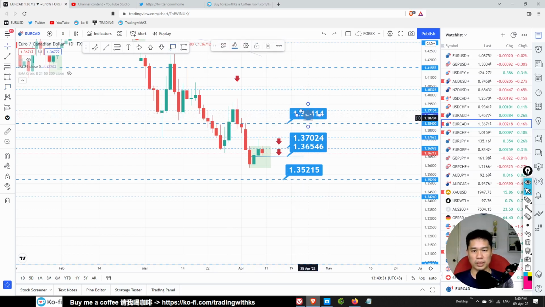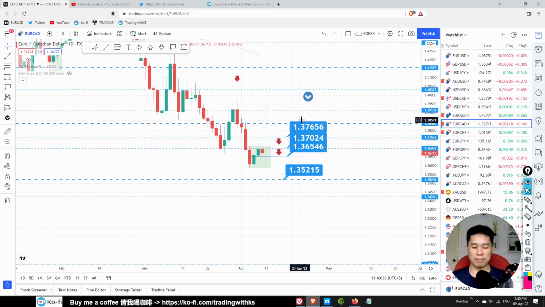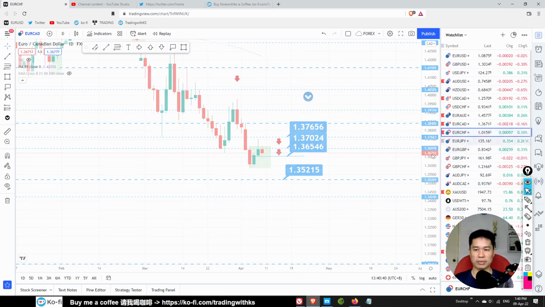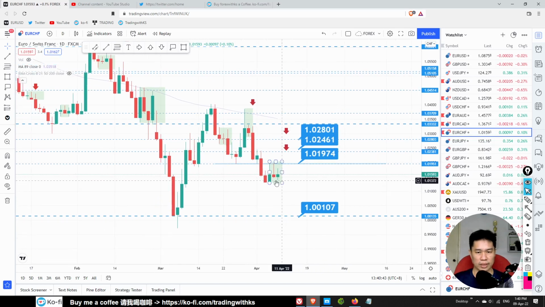We want the momentum to be on our side before we execute a tail bar. A tail bar is not a pin bar. A pin bar, you can normally take directly after the pin bar closes or wait for further retracement, but a tail bar is different. We've got multiple tail bars here.